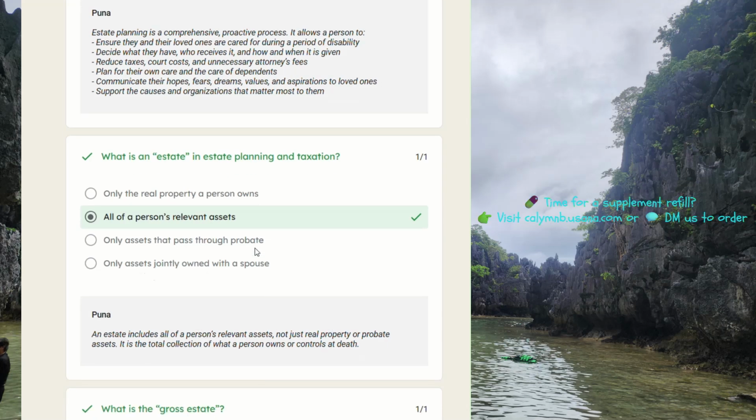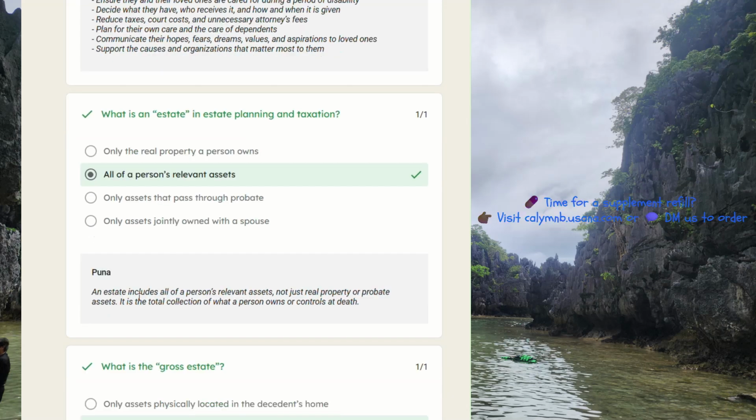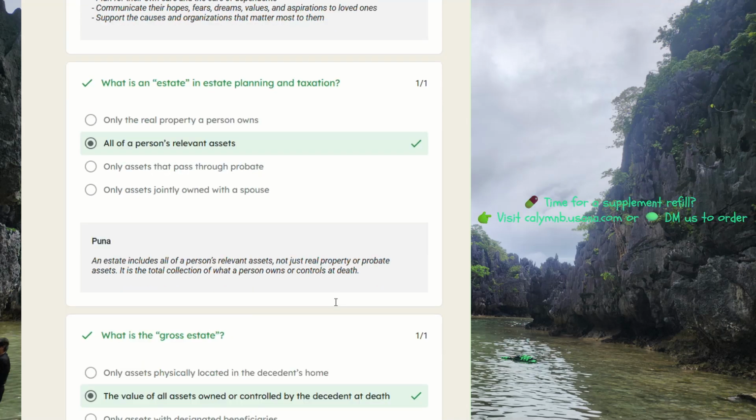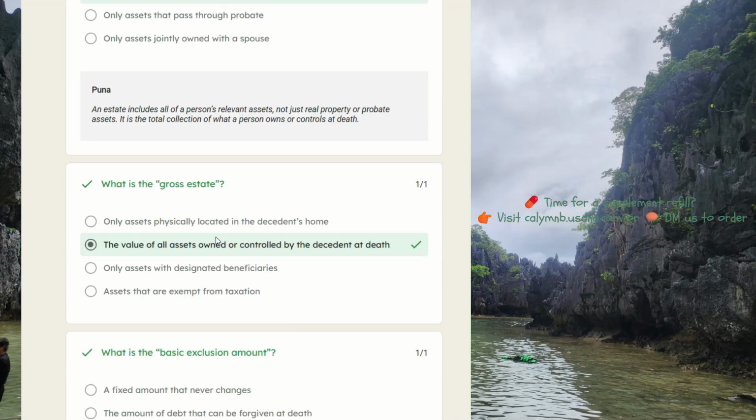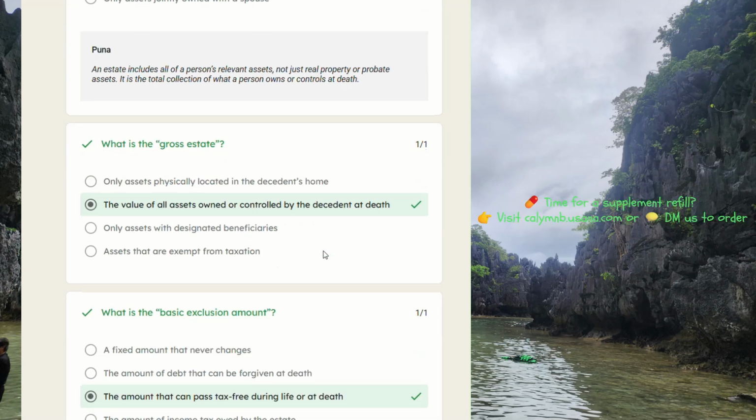What is an estate in estate planning and taxation? So it's all of a person's relevant assets. An estate includes all of a person's relevant assets, not just real property or probate assets. It is the total collection of what a person owns or controls at death. What is the gross estate? So it's the value of all assets owned or controlled by the decedent at death.